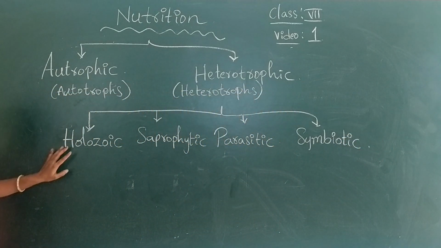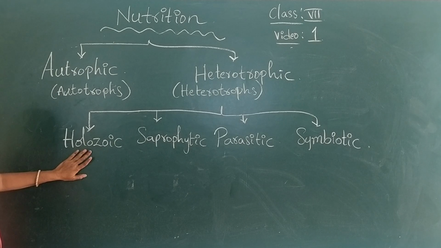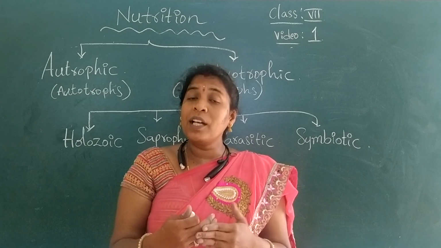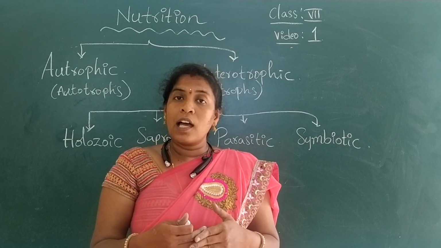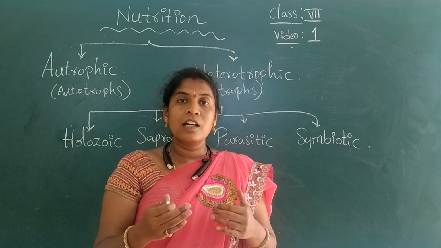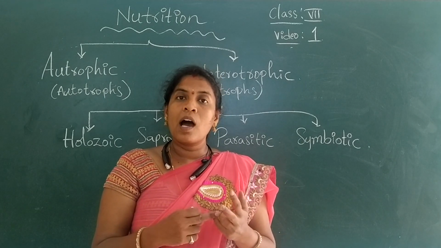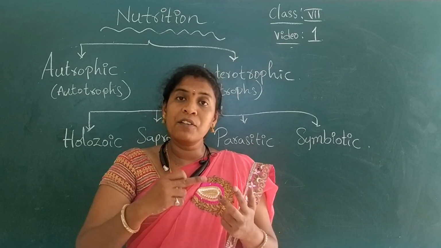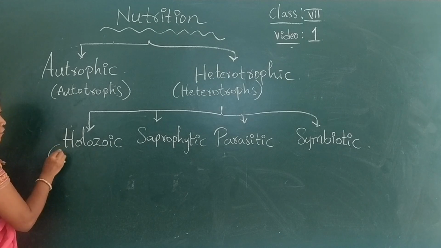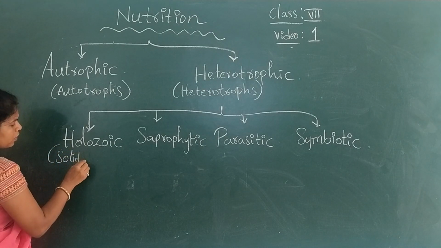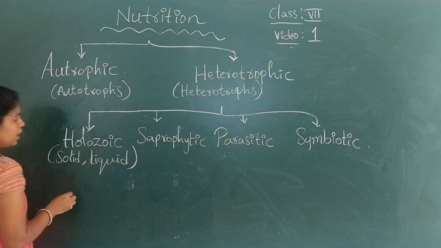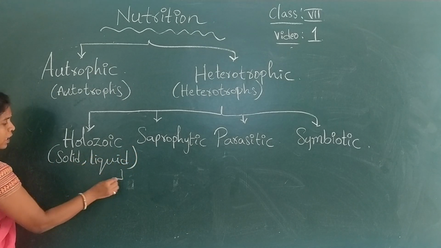So what is meant by holozoic? They depend on others for food. But how do they depend on others? How do they take food from others? They take food from others in solid form, or else in the form of liquid. So the organisms who take food in the form of solid or liquid follow holozoic nutrition.